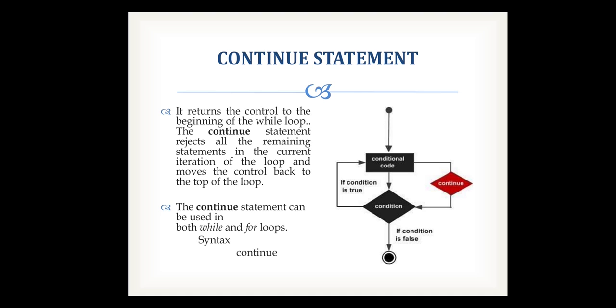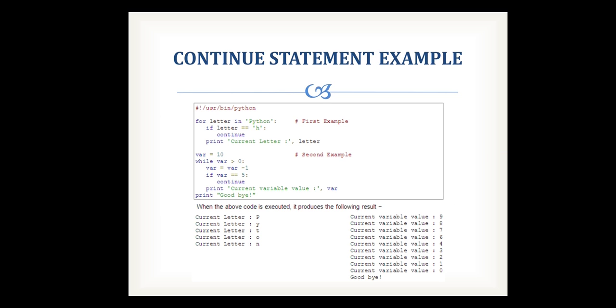In a conditional block, if your conditions are true, then the conditional code is going to be executed. If there is a situation where your condition is going to be true, then use the continue statement and proceed with another iteration, and iterate until your condition is going to be false. After the condition is false, it exits from the loop. This is an example of the continue statement.